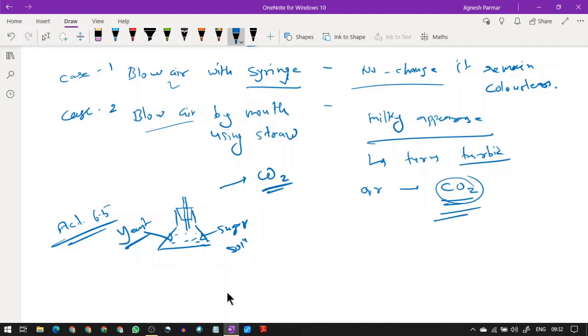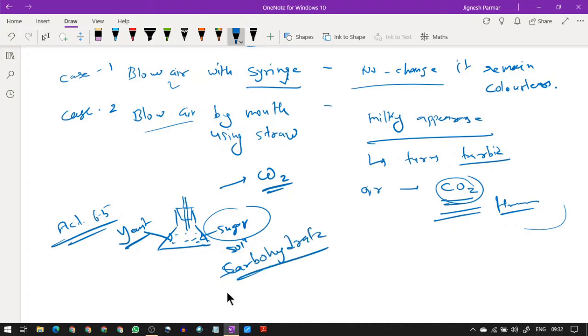Now this carbon dioxide gas comes out in human beings, and the same applies in animals as well. Now, what is sugar? Let's say sugar is a starch, a kind of carbohydrate. Actually, not a hydrocarbon, sorry, it is a carbohydrate. Now, where is carbohydrate produced? It is produced in a plant.